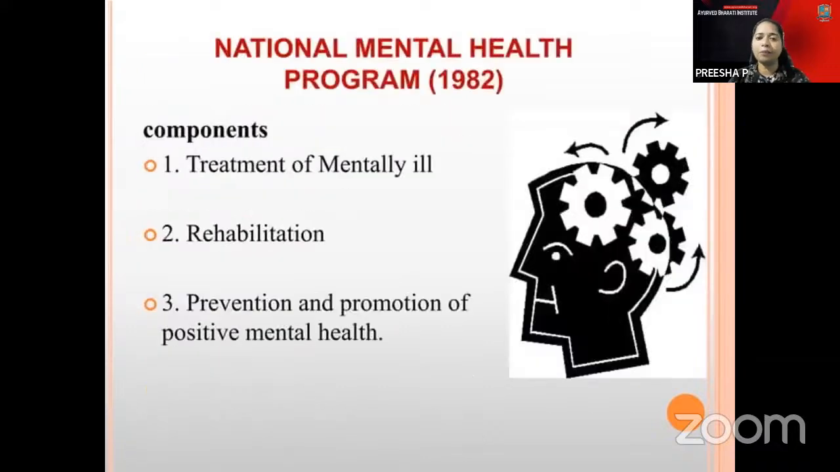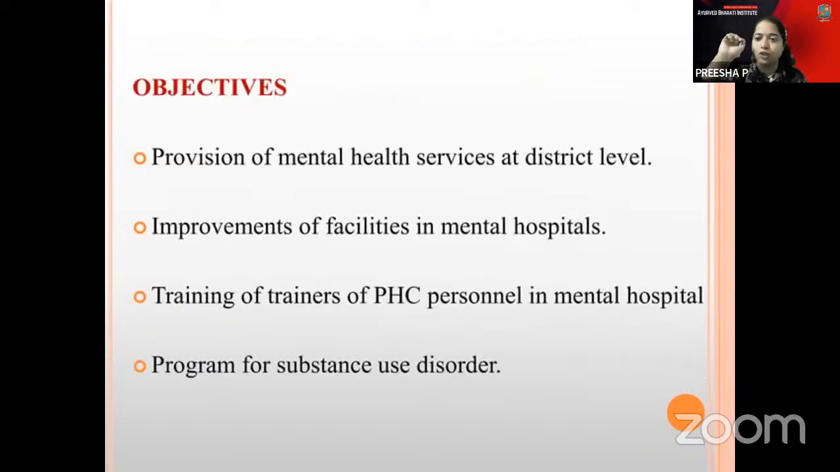National Mental Health Program in the year 1982. The mentally ill should be treated, with rehabilitation, prevention and promotion of positive mental health. These are the main criteria. Mental health services should be provided at the district level, improving facilities in the mental hospitals and training PHC personnel. These are the main things.